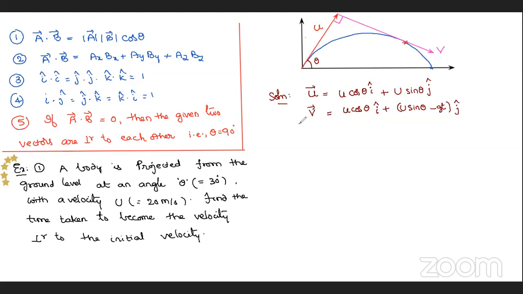I am taking the dot product between these two, like ax bx plus ay by.